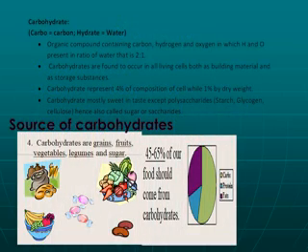Carbohydrate. The word carbohydrate is comprised of two words. Carbo means carbon, hydrate means water. Carbohydrate is the organic compound containing carbon, hydrogen and oxygen, in which hydrogen and oxygen are present in the same ratio as in water, that is 2:1. Carbohydrates are found to occur in all living cells, both as a building material and as a storage substance.